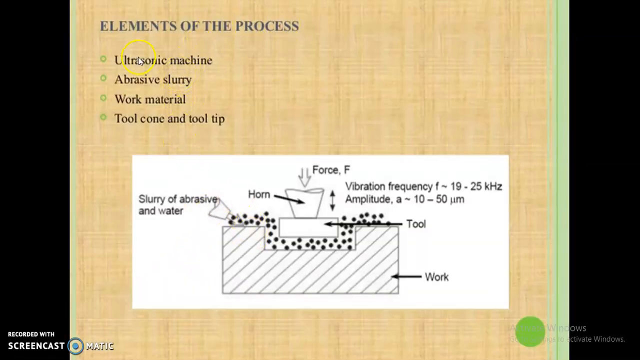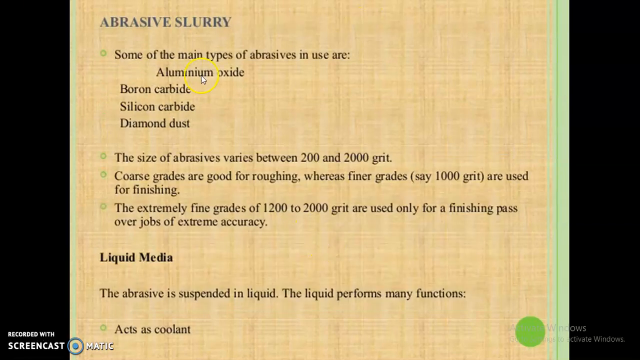This is the working principle of ultrasonic machining. The slurry of abrasive and water is made to pass through the workpiece, and this is a transducer. The transducer vibrates at a very high frequency of 19 to 25 kilohertz. Due to this, the work material is removed. The main types of abrasives are alumina, boron carbide, silicon carbide and diamond dust. The size of abrasives varies between 200 and 2000 grit. The abrasive suspended in liquid performs many functions.